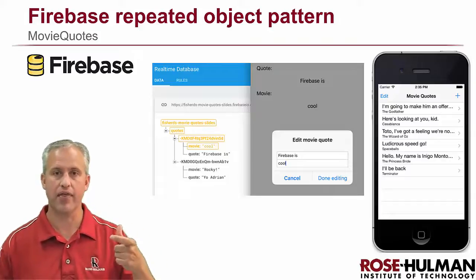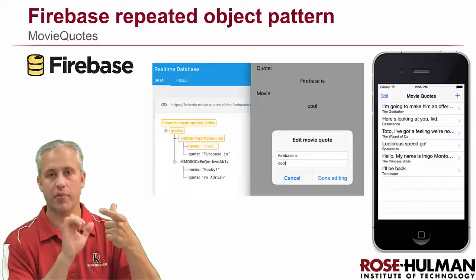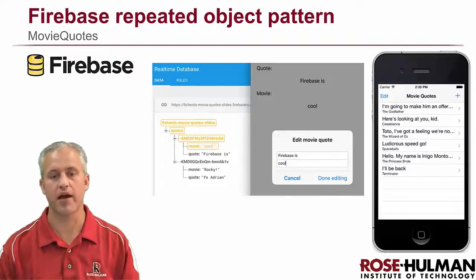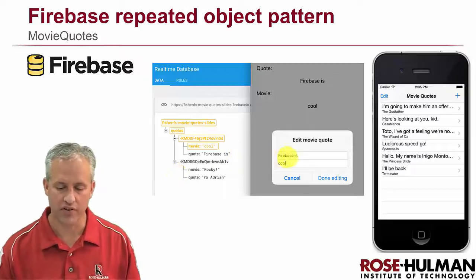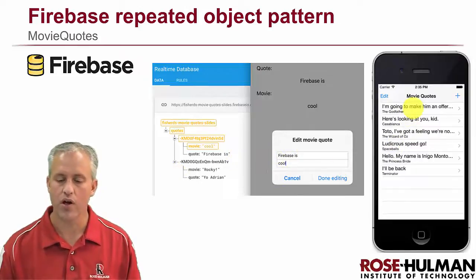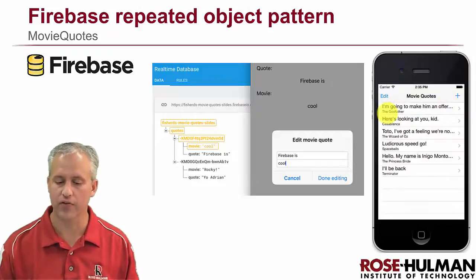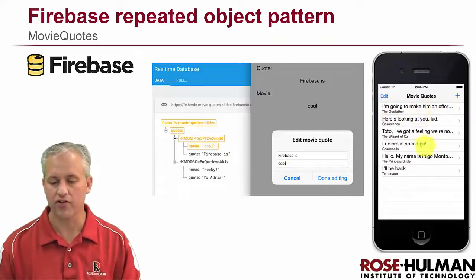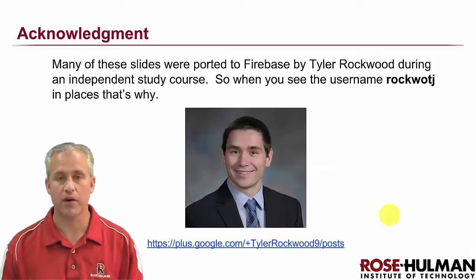We're going to start in on a very common pattern in Firebase, and that's the concept of having a path and then a lot of repeated fields in there. So you keep all your objects of a certain type in a path. The app we're going to make is called Movie Quotes. Here it says "Firebase is cool" as a movie quote, but typically it's a quote like "I'm going to make an offer I can't refuse" from The Godfather, and then there's a lot of them, so it's a repeated list.